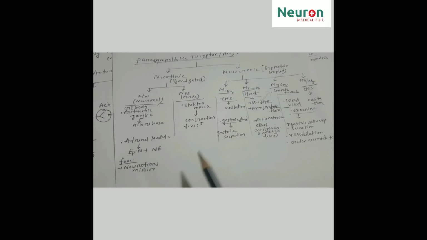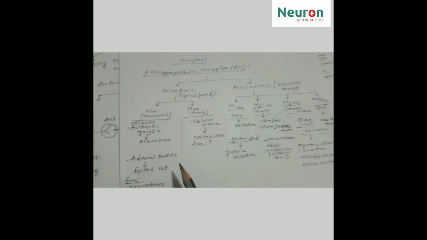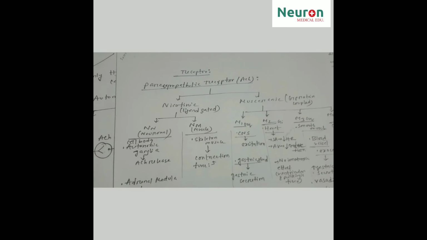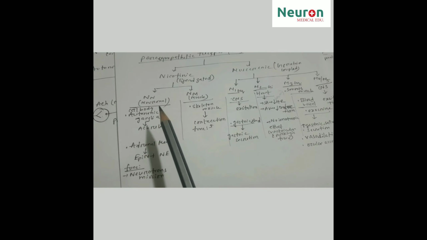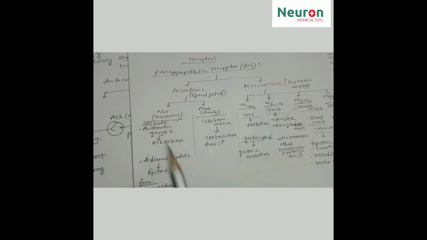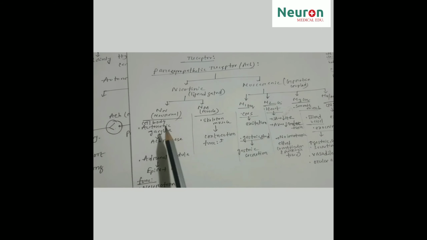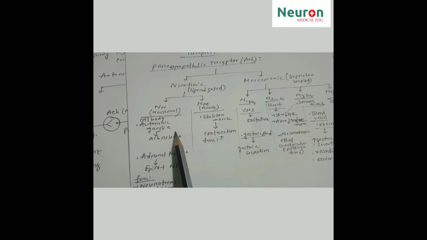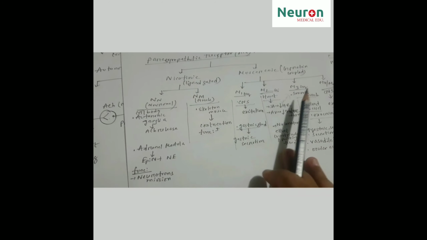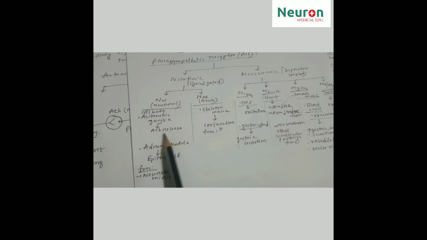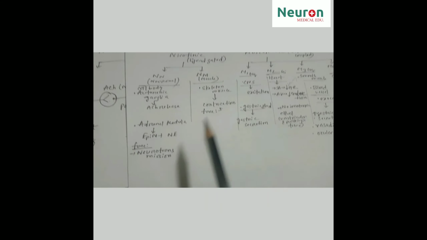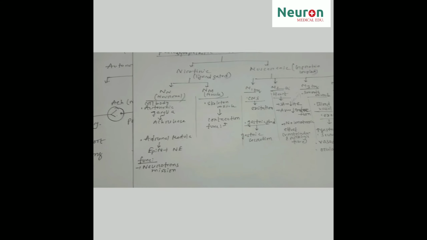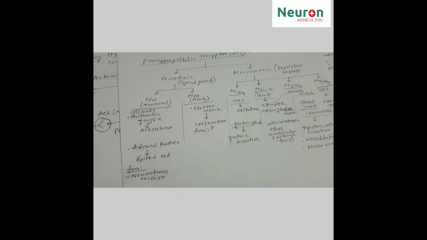So now we will discuss the receptor sites and their functions. Come to the NN receptor, that is the neuronal receptor. It is present on the cell body of autonomic ganglia that release acetylcholine, and the NN receptor is also present on the adrenal medulla that releases epinephrine and norepinephrine. The chief function of the NN receptor is neurotransmission.